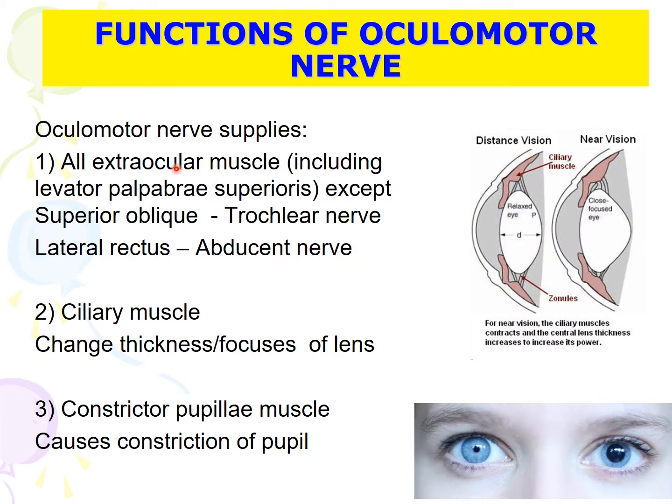Oculomotor nerve supplies all the extraocular muscles except two muscles: the superior oblique, which is supplied by trochlear nerve, and lateral rectus, which is supplied by abducens nerve. Oculomotor nerve also supplies the ciliary muscle. This is the muscle responsible for changing the thickness of the lens. And it also supplies the constrictor pupillae muscle, which is responsible for constriction of the pupil.